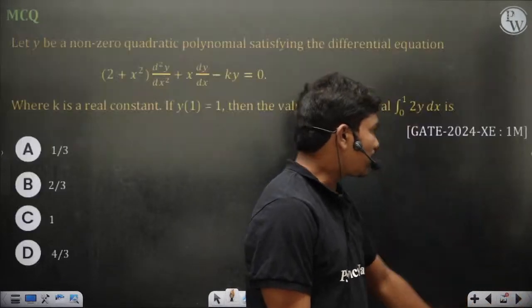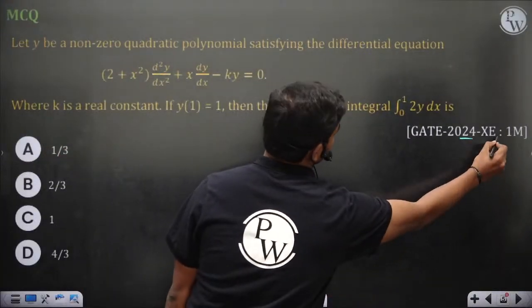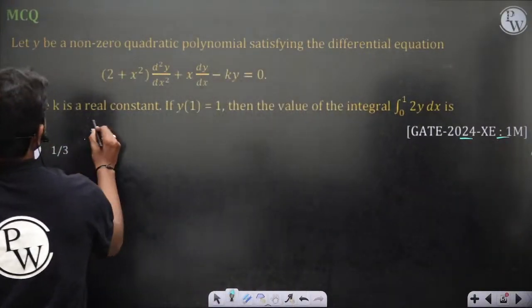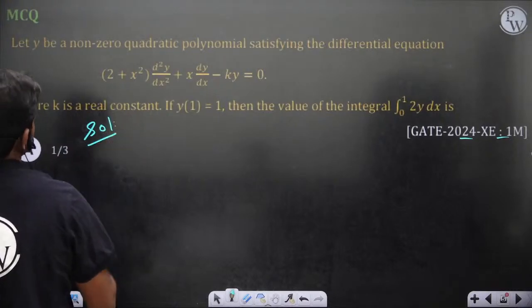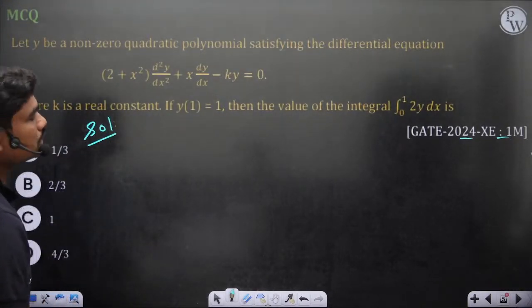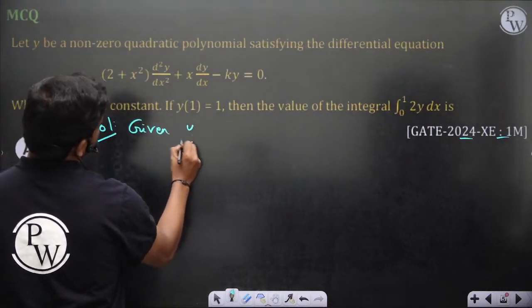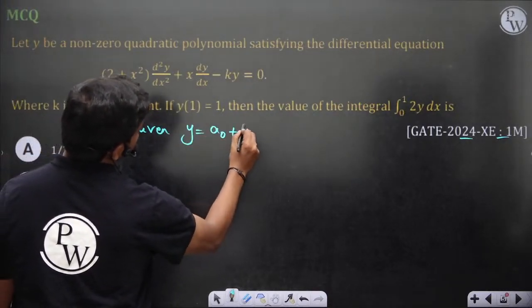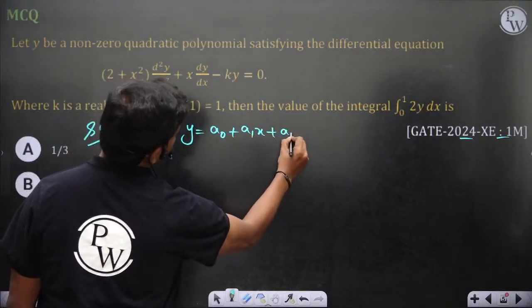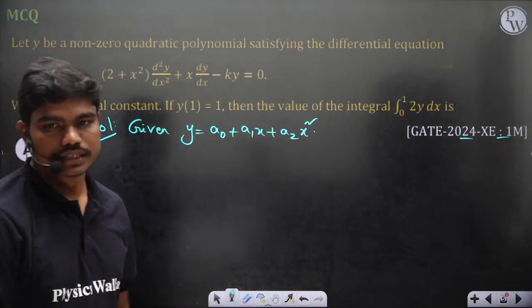So let's start the first question directly today. A 2024 question, CE, 1 mark. Solution: let y be a non-zero quadratic polynomial satisfying the differential equation. So y is a non-zero quadratic polynomial. Let us write the general form: y is equal to a0 plus a1x plus a2x square.